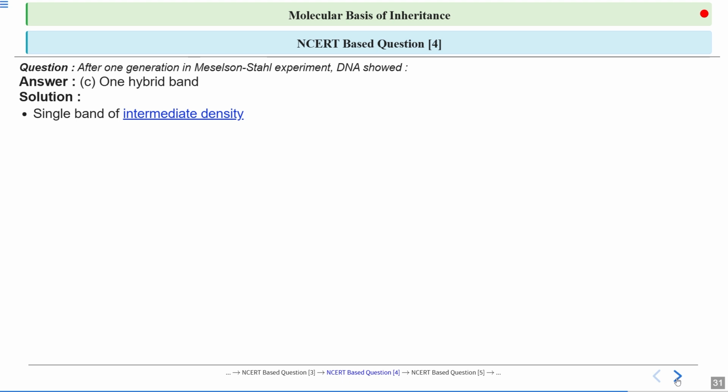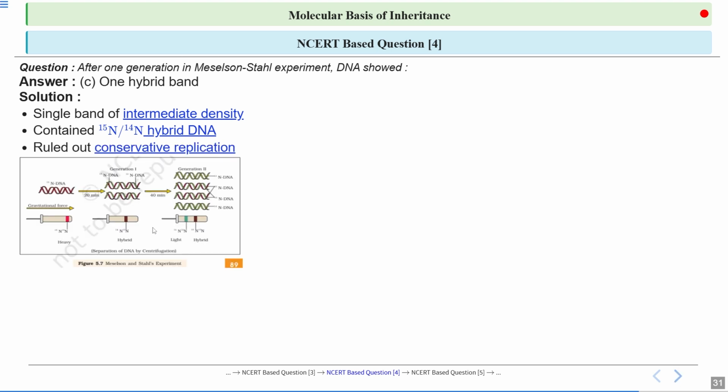Why did the single band of intermediate density come? Because we know that both DNA molecules are hybrid DNA, which ruled out conservative replication. So why did we get only one hybrid band? Because two hybrids were formed. They didn't find any other DNA which had only the heavy isotope or only the light isotope. They both were hybrid and that's why they got one hybrid band.